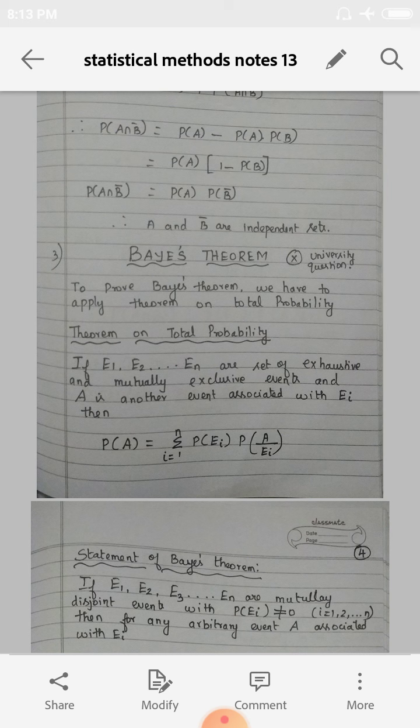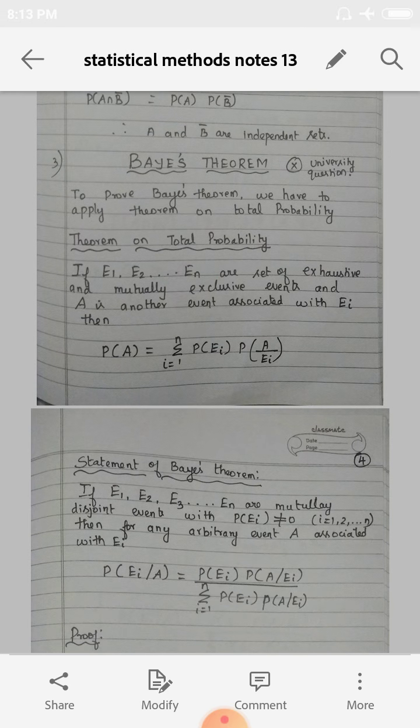So to prove Bayes theorem, we have to apply the theorem on total probability. So what is called the theorem on total probability? This is the theorem on total probability statement. Actually, this is not a Bayes theorem statement. Since the statement and condition of this theorem are needed to use Bayes theorem, we have to first learn this theorem. Just reading the theorem statement is enough.